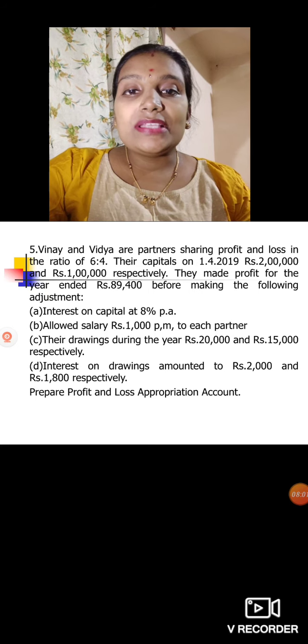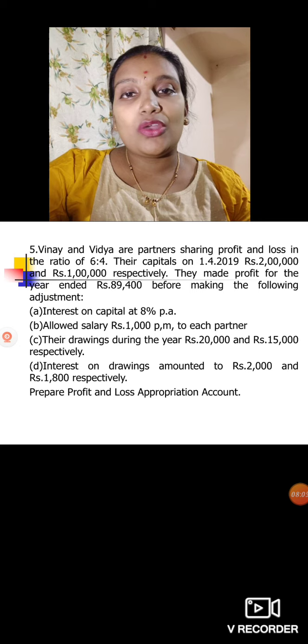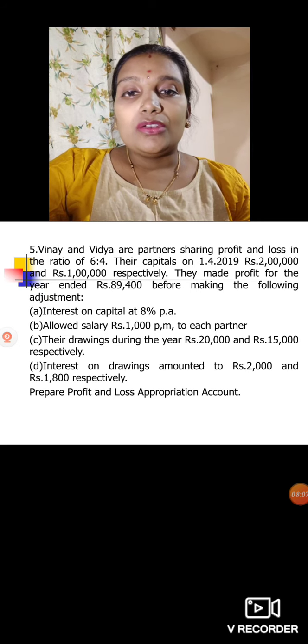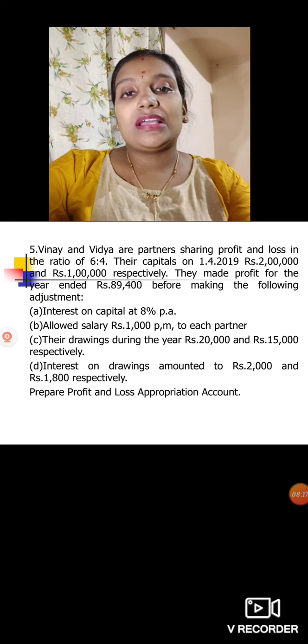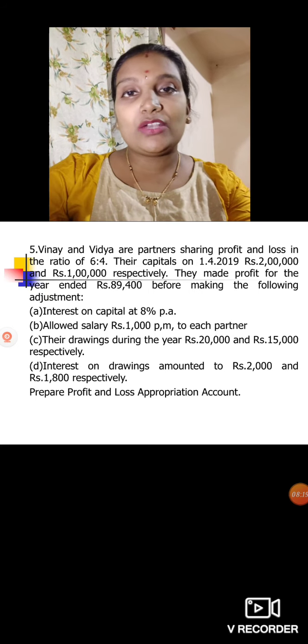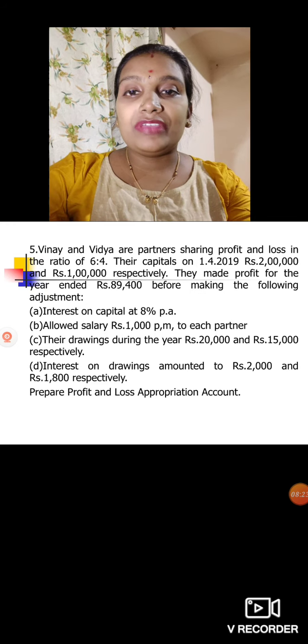Then their drawings during the year are 20,000 and 15,000 respectively. Their drawings they have given, but no need to consider this. Interest on their drawings amounted to rupees 2,000 and 1,800 respectively. This interest on drawings you should consider and record on the credit side of the profit and loss appropriation account. Interest on drawings is 2,000 for Vinay and 1,800 for Vidya.